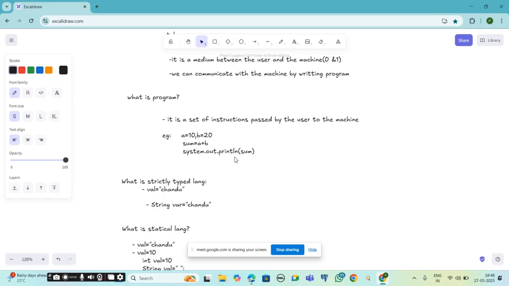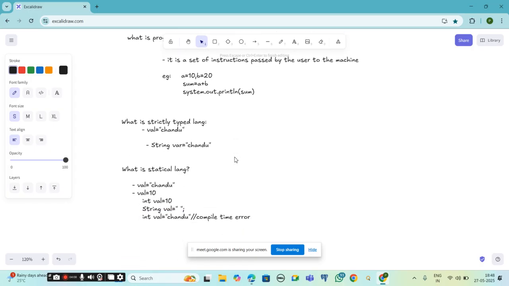Okay, so coming to what is a strictly typed language. If we take Python, we won't bother about data types there. If we assign a string value, the data type for that variable will become string only. If I try to assign an integer value to that variable, the data type will become integer only. In the same way, Java won't work. We need to specify the data types explicitly. So that is the reason Java is a strictly typed language.